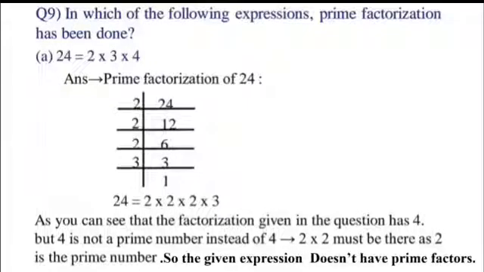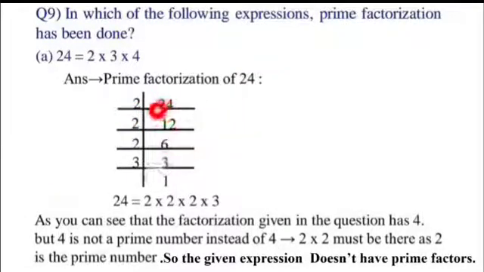Question number 9. You have the sub-questions A, B, C and D in this. Out of these A to D, I am going to explain A and B. C and D will be done by you. See, in which of the following expressions the prime factorization has been done, we have to check. This is 24, and the question gives the factors as 2, 3 and 4. So let us first go for the prime factorization of 24.